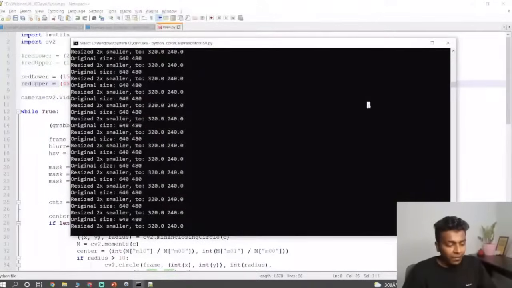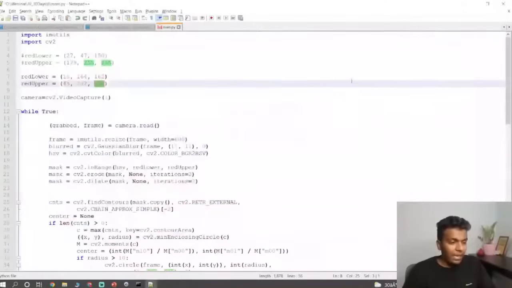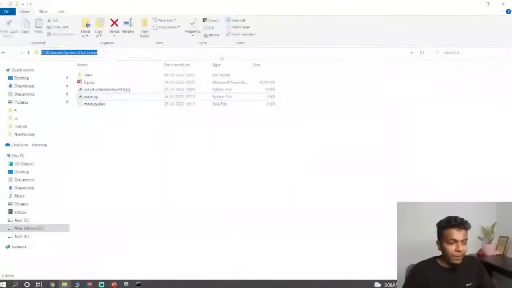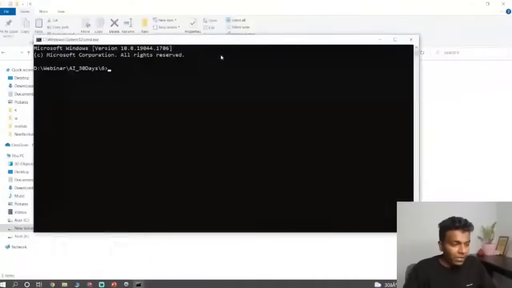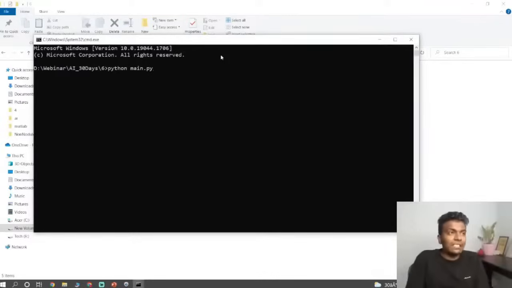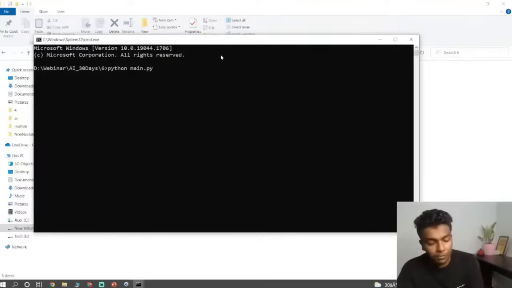Once it has been done, we need to terminate the program. Now it's ready for the application. Before explaining how the application is working, I really want to show the output. Then you'll understand. Up to now, we just identified the color code of this green marker. But now we need to track that object. How can we track the object, guys?